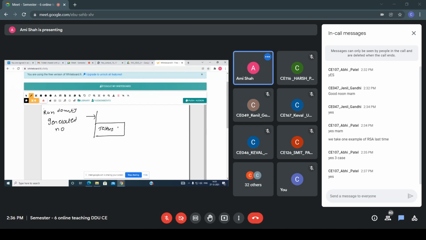You can say that this is a black box, and its output is yes or no, meaning whether it's a prime or not. In your lab session also you have to do the same thing. If you want to perform the RSA algorithm, whatever number is entered by the user, first you have to check whether that number is a prime or not. So we randomly generate some number, and then we apply some primality testing, right?